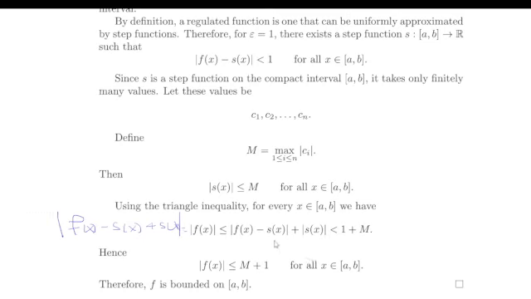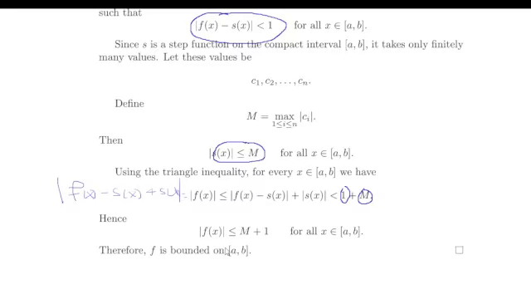And we said already that the absolute value of f of x minus s of x is less than 1, and that the absolute value of s of x is less than or equal to M. So that's what we have here. Therefore, the absolute value of f of x is less than or equal to M plus 1 for all x in that interval. So we have proven that f is bounded on the closed compact interval a to b.